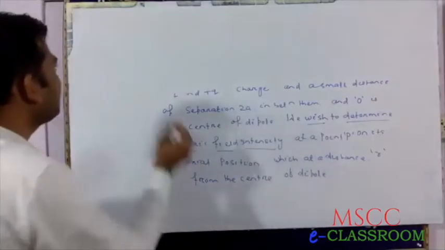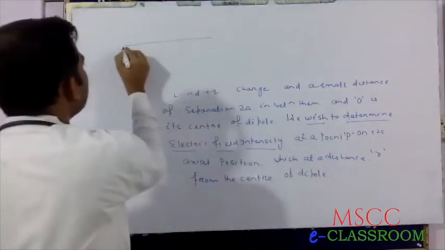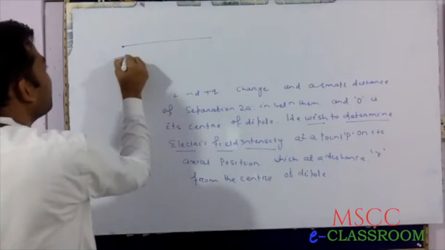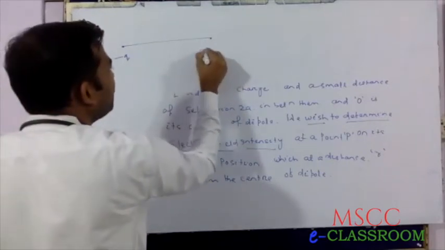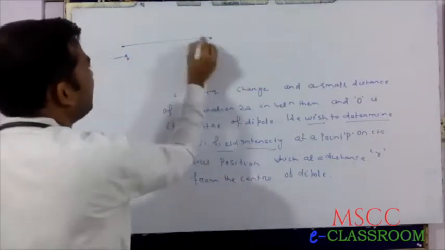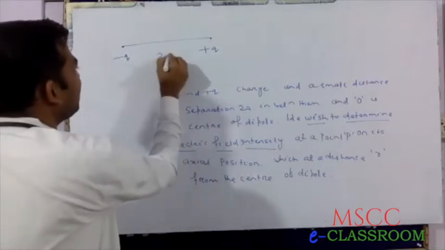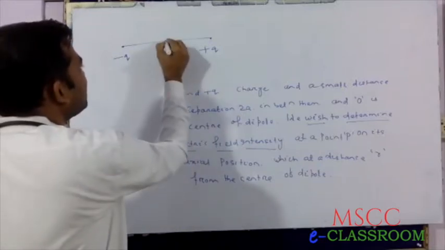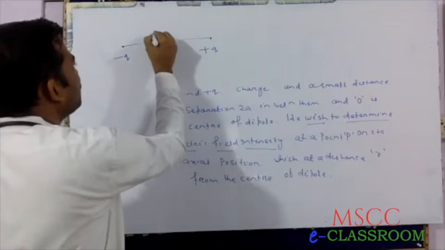Suppose this is the dipole, minus q, plus q, distance of separation 2a. This is the center of the dipole.